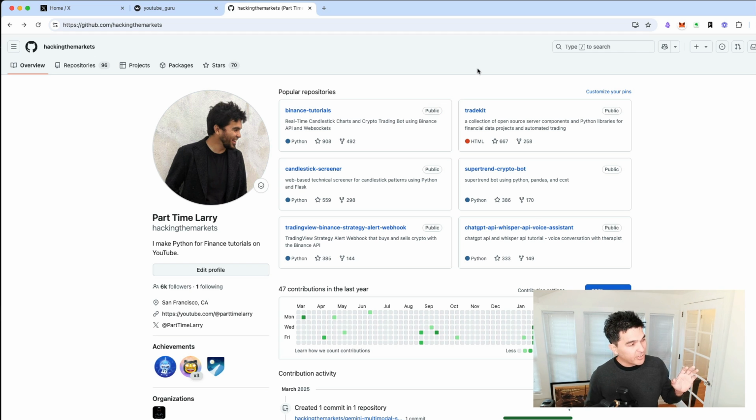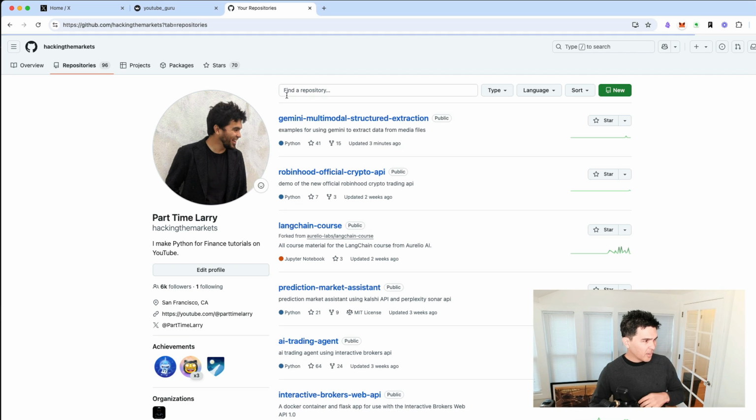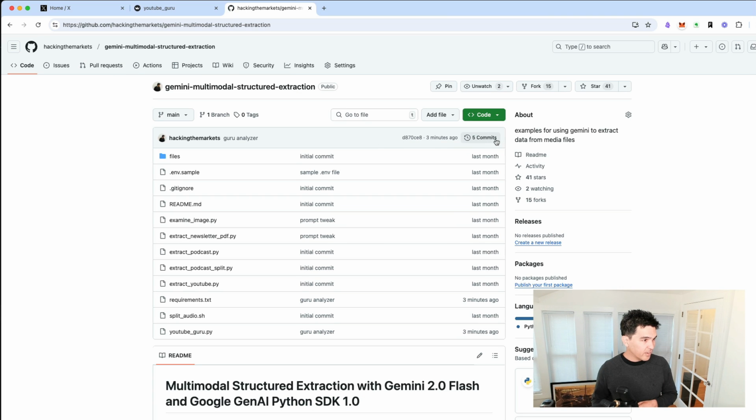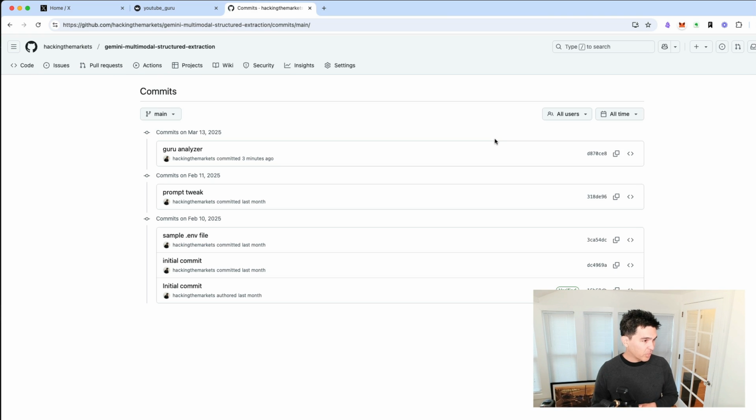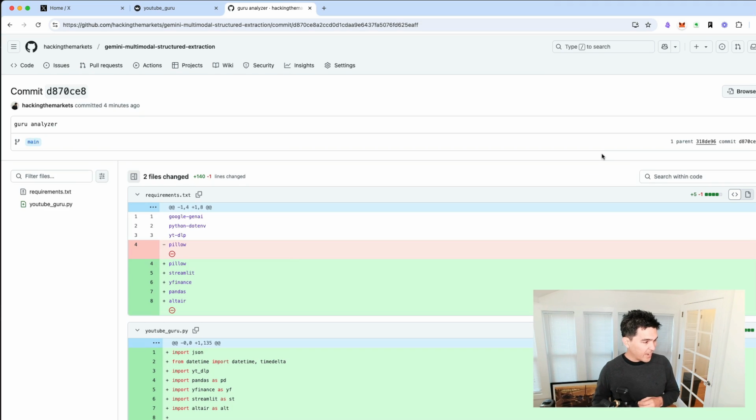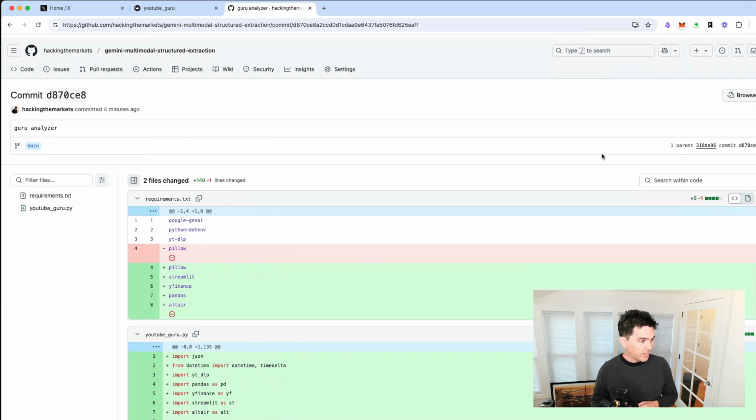All right, first, if you just want the code, follow me on GitHub, github.com/hackingthemarkets, and under repositories, you should see I just pushed an update and I pushed it under Gemini multimodal structured extraction. If you go to commits, you see I just pushed that 3 minutes ago and I added a new feature called Guru Analyzer, and I'm going to walk you through the code here.